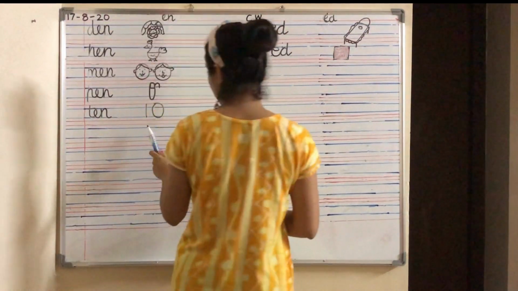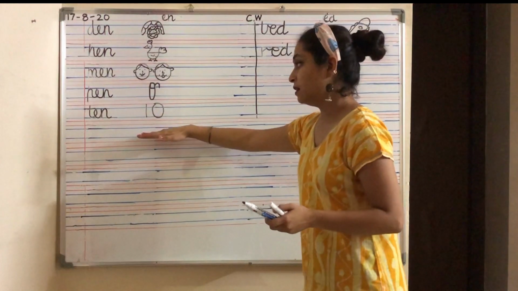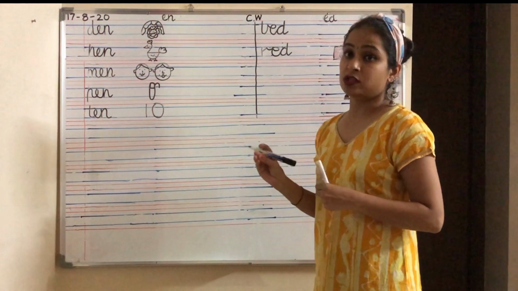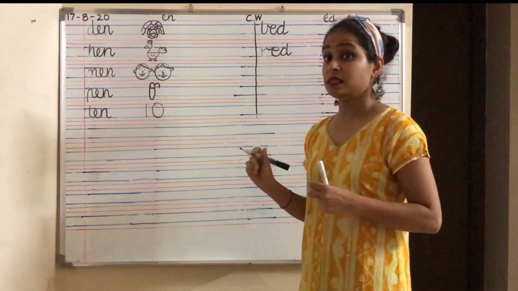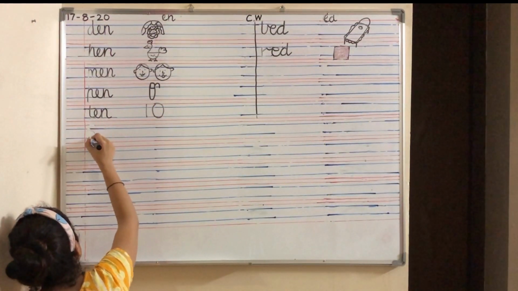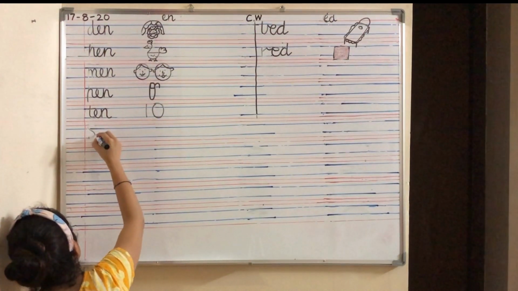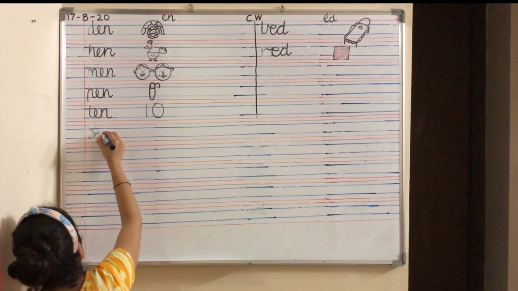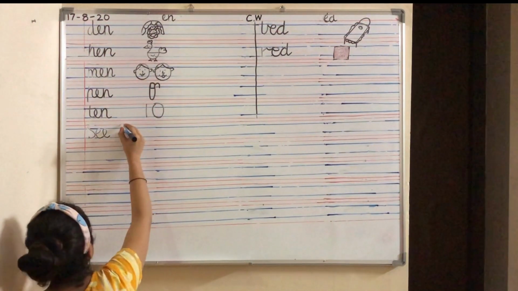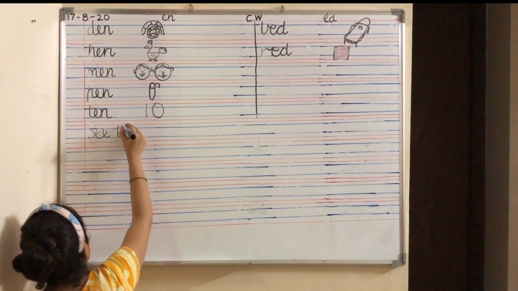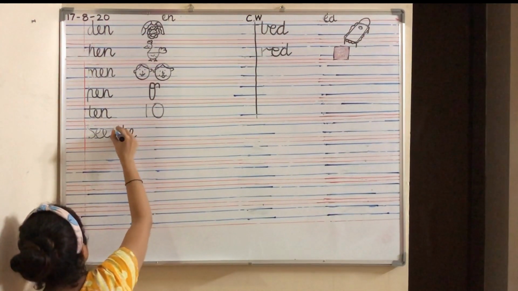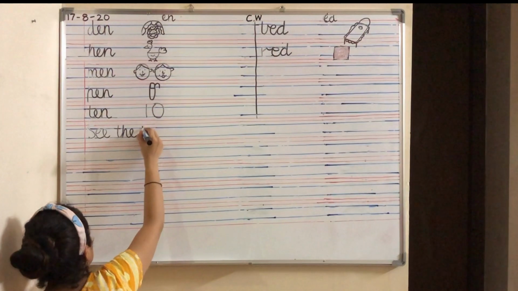Now over here down, after the word 10, write, see the picture and write 3 sentences. Come on, write. Write S E E, C, T H E. See the picture.